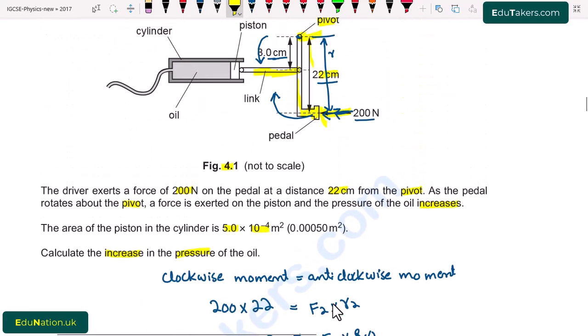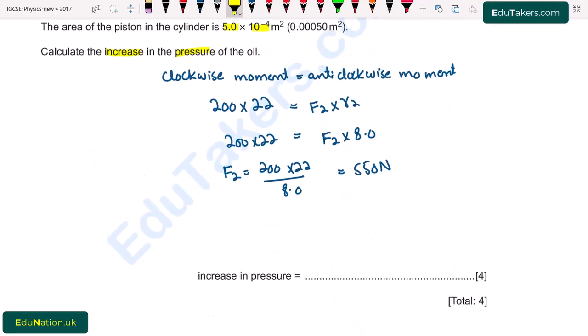But we have to find out the increase in pressure of the oil. It means that we have to find out pressure, and pressure we already know is equal to force over area. The force that we calculated here is 550 Newton, divided by the area, which is given as 5.0 times 10 to the power minus 4.